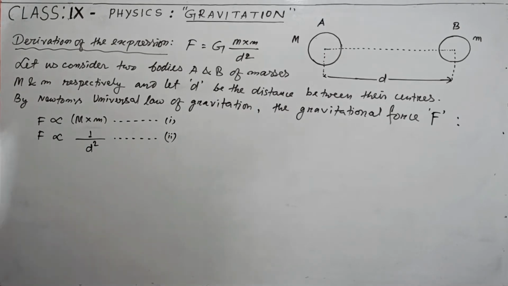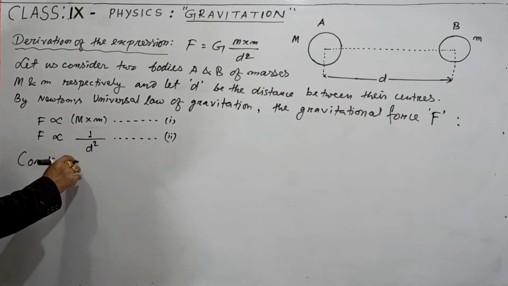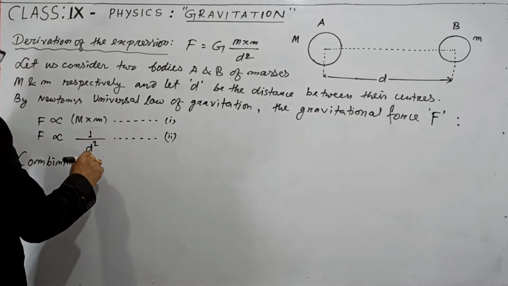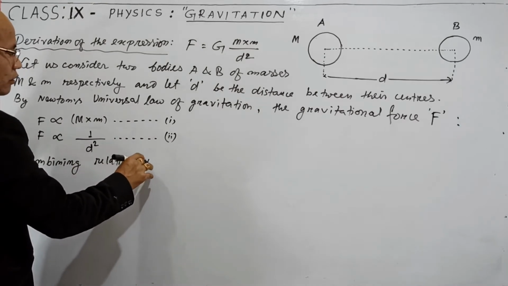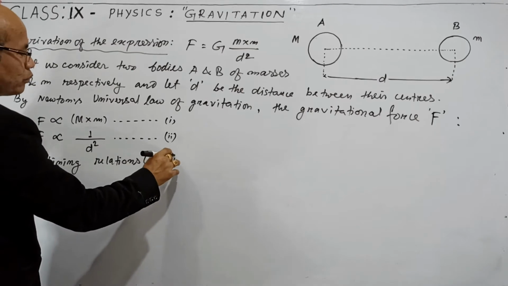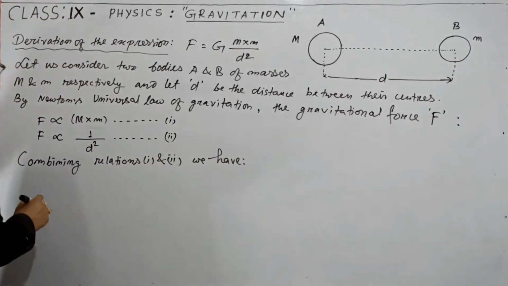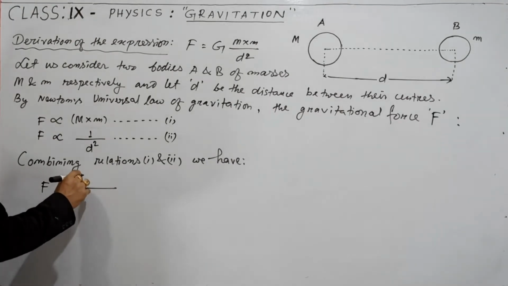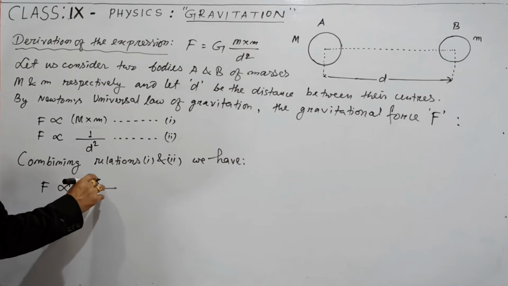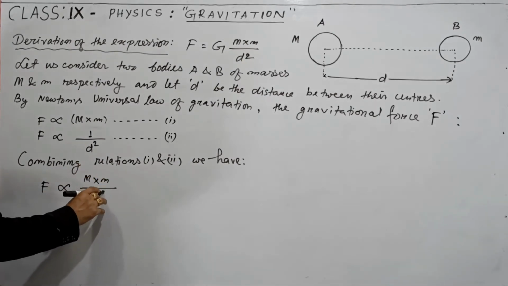These two proportional relations we can combine like this. Combining relations 1 and 2, we have F proportional to, in the numerator you have to write M into m, and in the denominator d square.